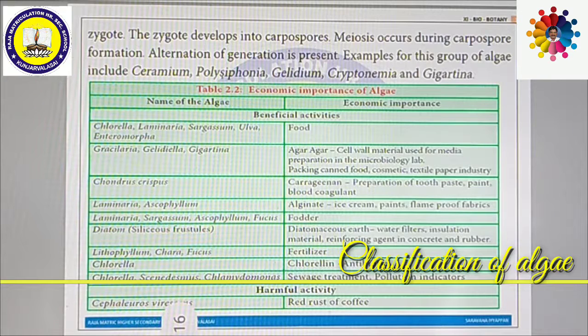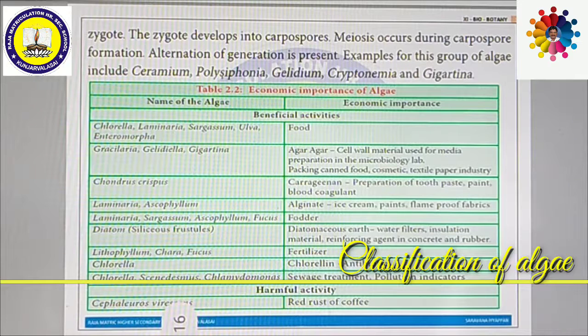Some algae produce diatomaceous earth. That means they form a huge mass of earth which is used in water filters, insulation material, or as a reinforcing agent in concrete, and rubber can also be manufactured from it.